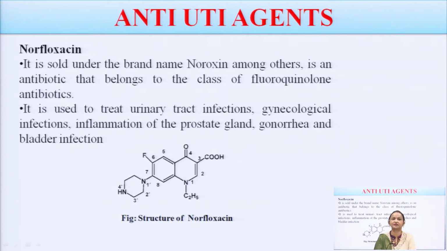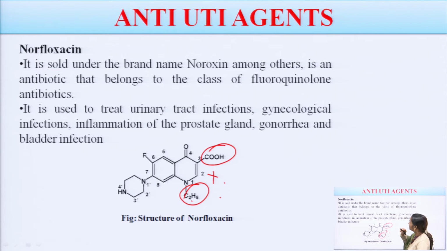You can see here the structure of norfloxacin, very interesting. 1, 2, 3, 4, 5, 6. At the first position we have substituted an ethyl group. The second position is not substituted. The third is left untreated. The fourth is not altered. At the fifth there is no substitution. The sixth is not altered.